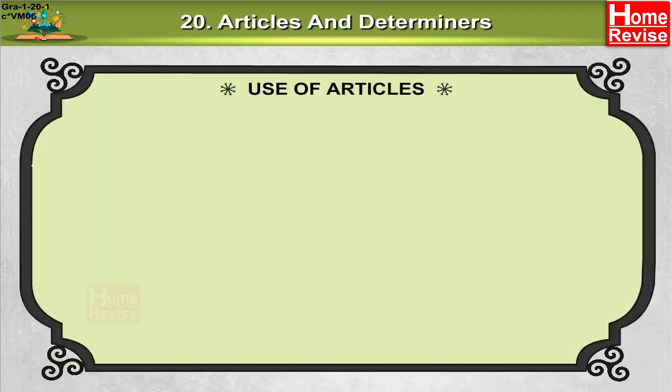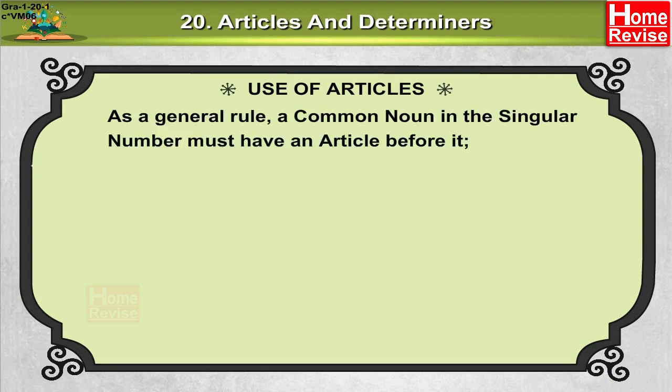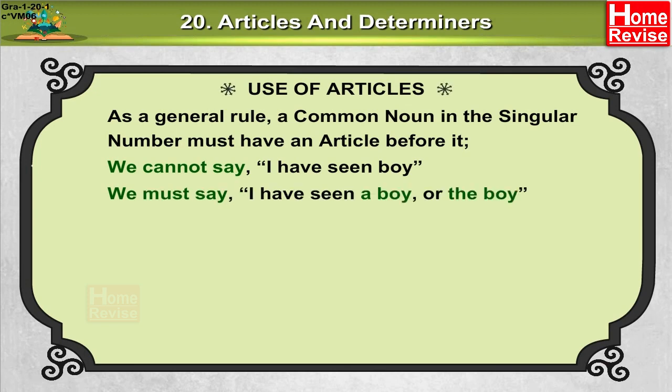Use of articles. As a general rule, a common noun in the singular number must have an article before it. We cannot say, I have seen boy. We must say, I have seen a boy or the boy.